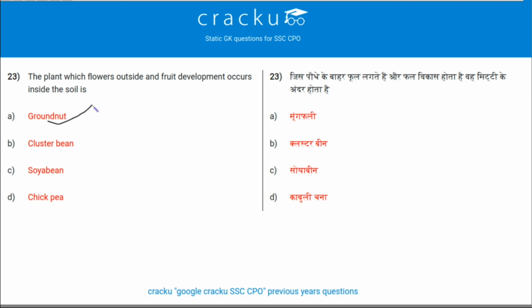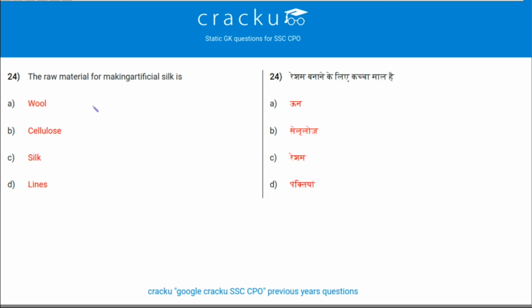The fruit, that is the groundnut we eat, is inside the soil, whereas the yellow flower of the groundnut is above the soil. So the answer is option A. Next question. The raw material for making artificial silk is cellulose. Option B is the correct answer. Next question.